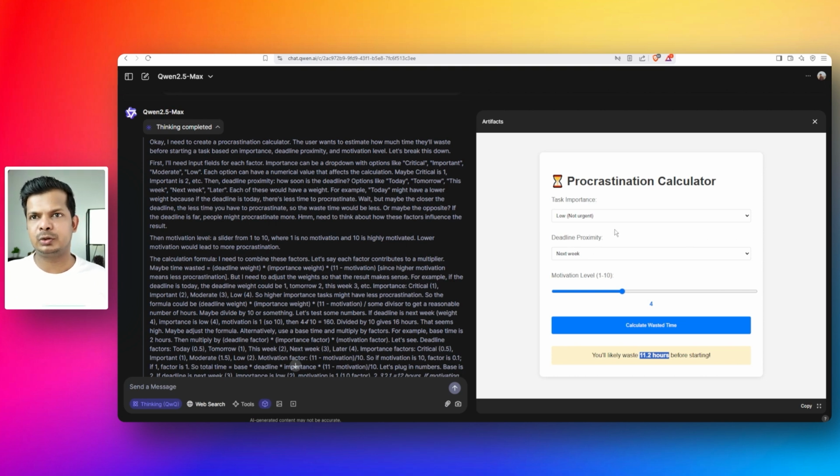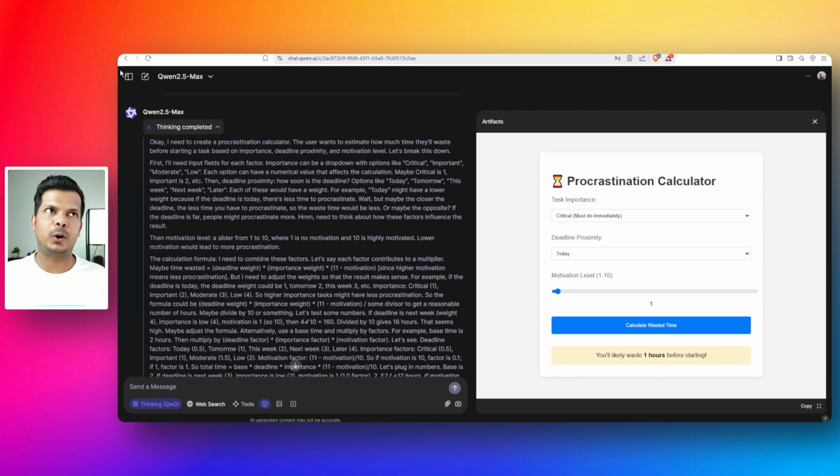Okay, fine. Let's actually contradict the whole thing. So let's do one thing. The motivation level is really, really low and the deadline is today. Okay, and it's critical. Let's see what will happen now. So you will likely waste 1 hour before starting because the motivation level is really, really low. Okay, fine.